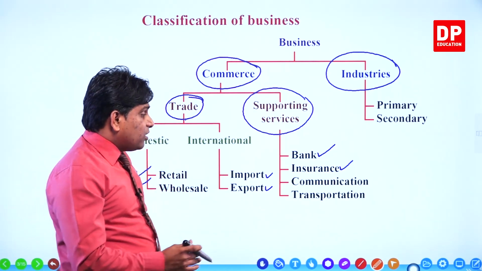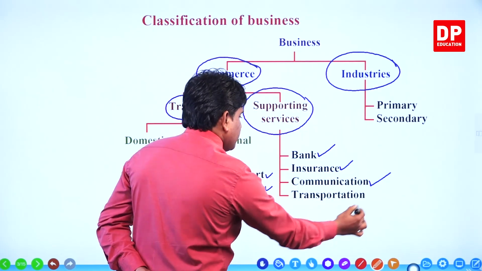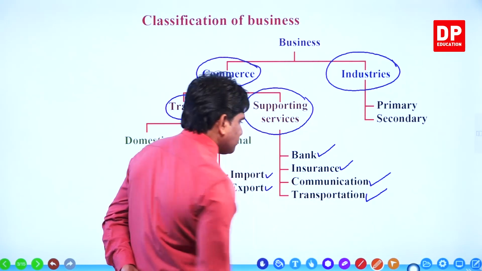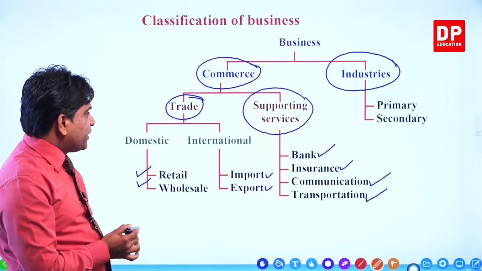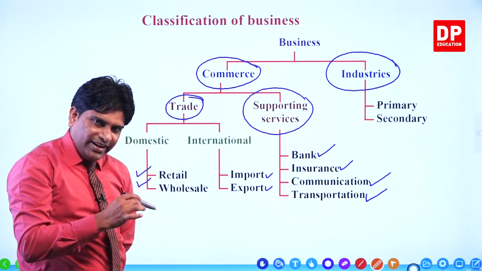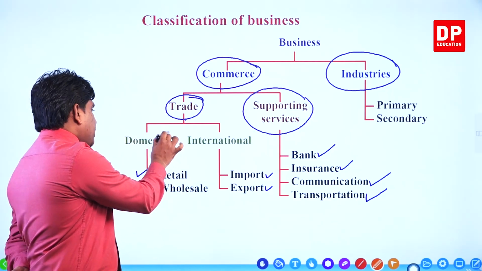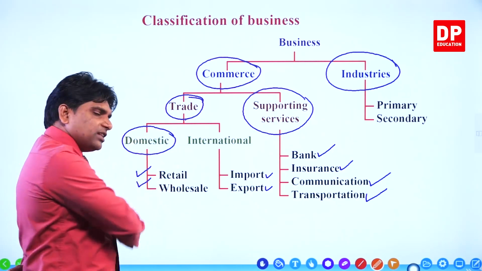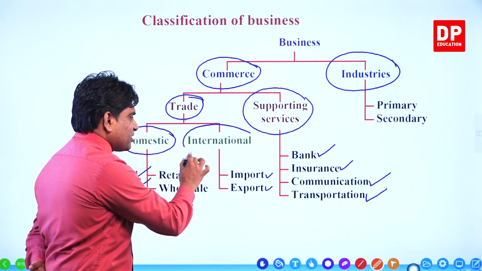Communication also will provide big service to the businessman. The other one is transportation. Now, we can classify commerce concept into two categories, trade and supporting services. Trade, again we classify domestic trade and, what's the other one? International trade. Okay.